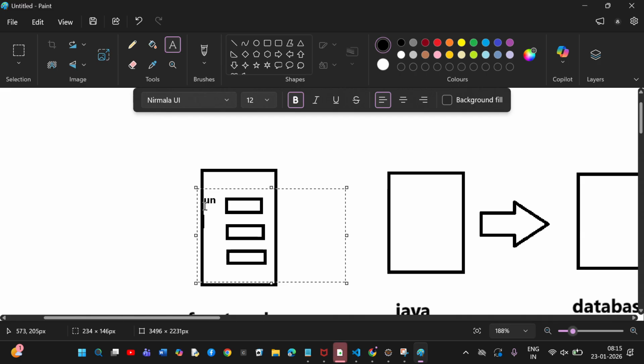Username. Next, they'll ask what is a password. Then we'll be having a login button. Done. Can you see this is a login button?